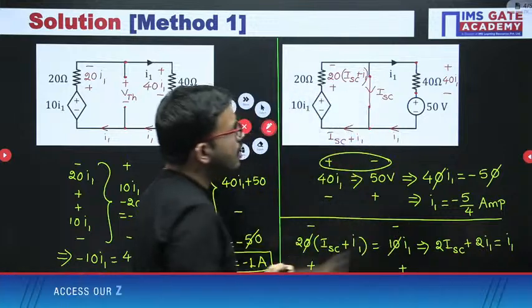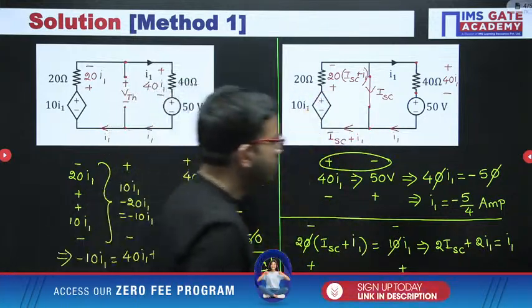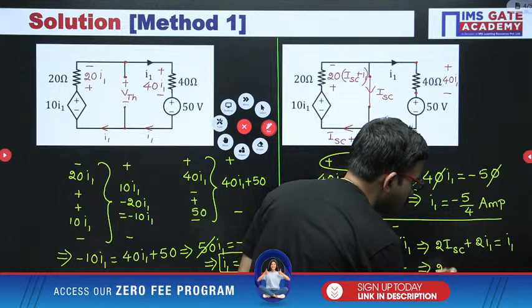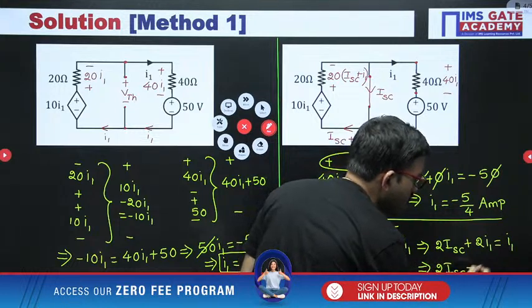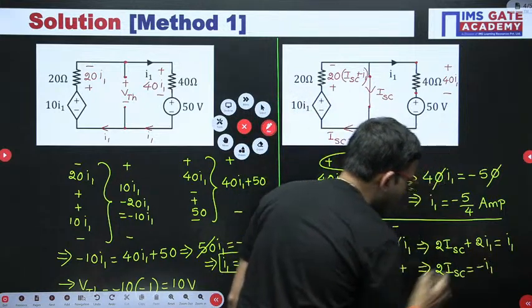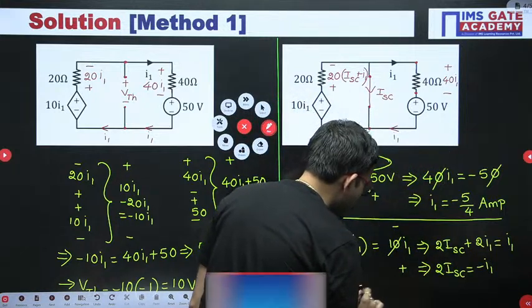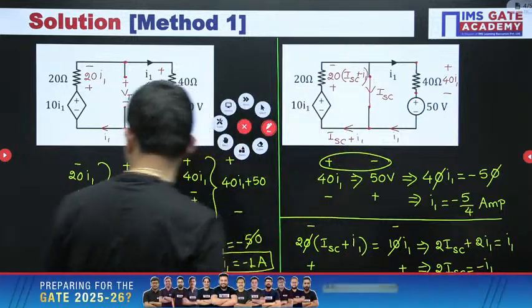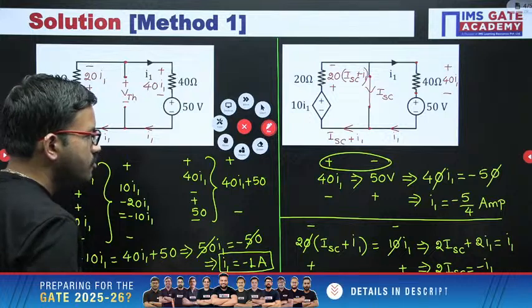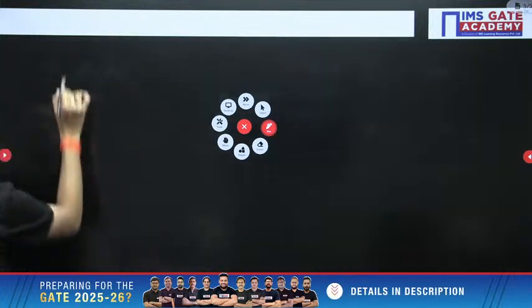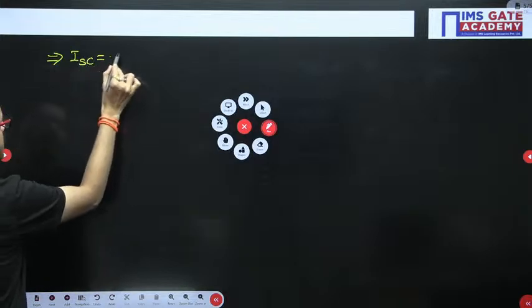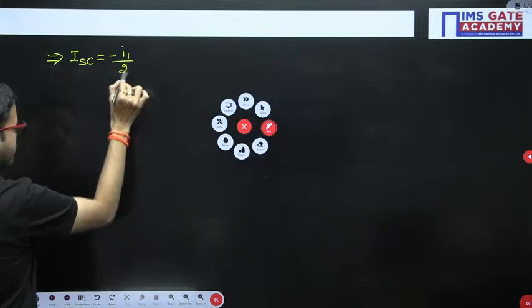Our objective is to calculate ISC. So just do the simplification. From here you get 2 ISC equal to I1 minus 2 I1, that is minus I1. From here we get ISC equal to minus I1 divided by 2.